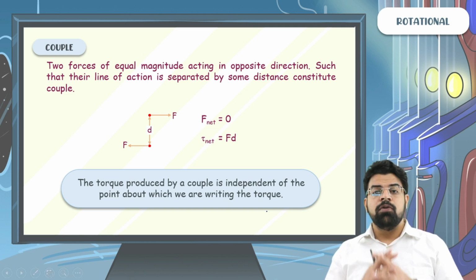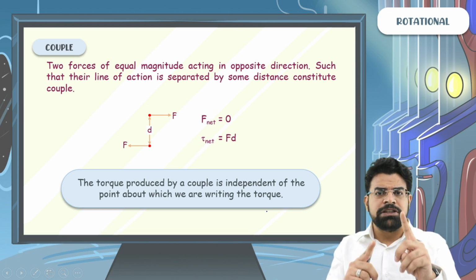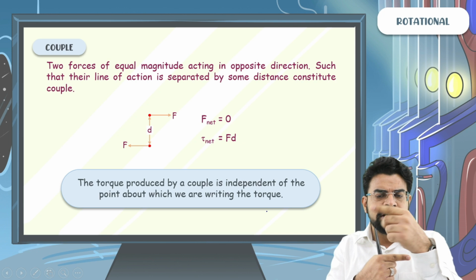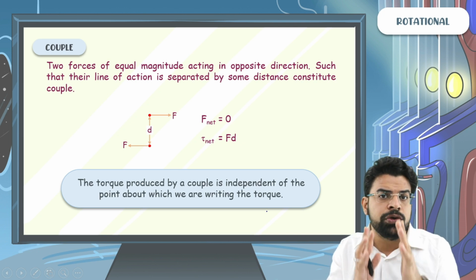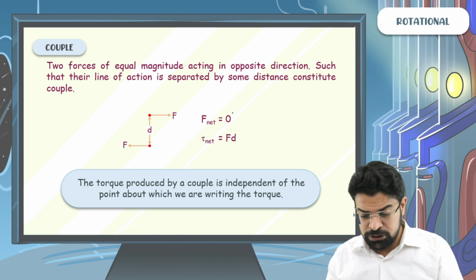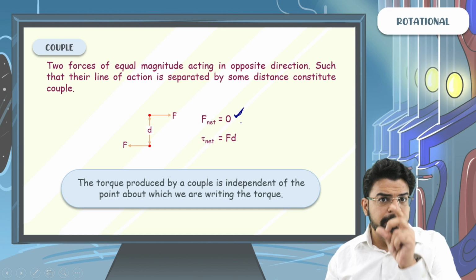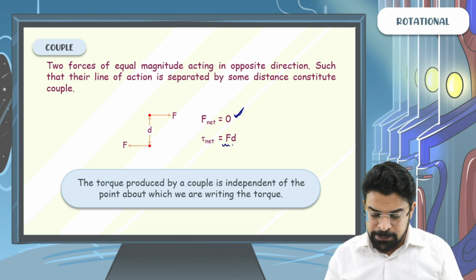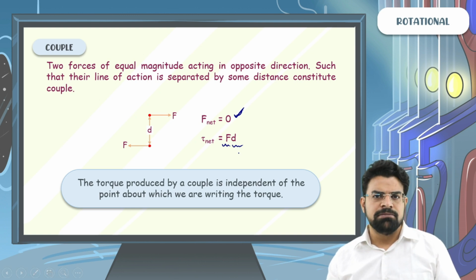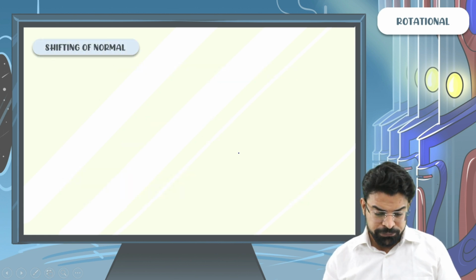So what do we have to remember in a couple? Very simple. If two forces of the same magnitude act in opposite directions such that their lines of action are separated by some distance, they constitute a couple. The net force applied by a couple is zero, and the net torque applied by a couple is nothing but the magnitude of force times the separation between their lines of action. So easy, right? Now let's move on to the next heading, which is shifting of normal.